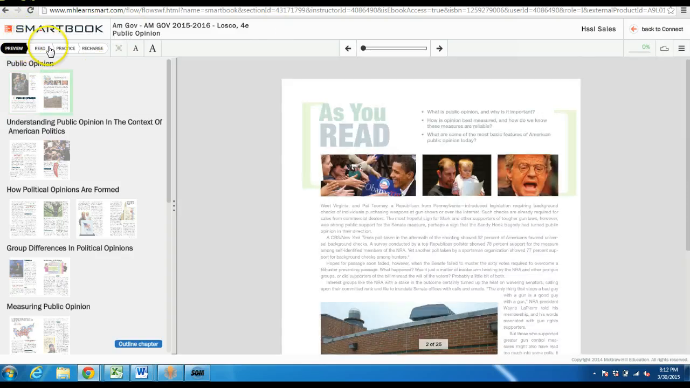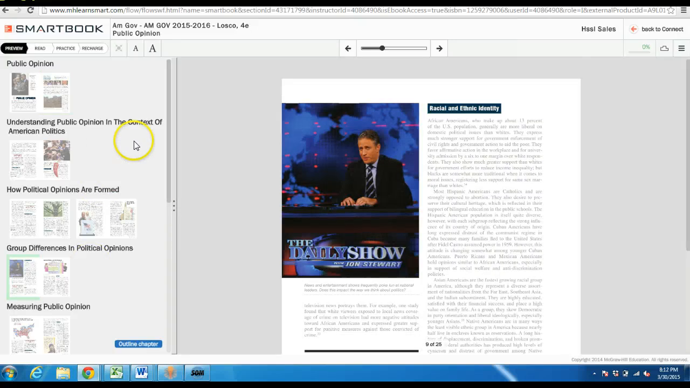Inside of SmartBook, you'll see there are 4 phases. There's preview, read, practice, and recharge. Now, preview is how this was really developed: we consulted developmental reading instructors and also college success instructors, and we said, students who read textbooks the most effectively, what do they do?